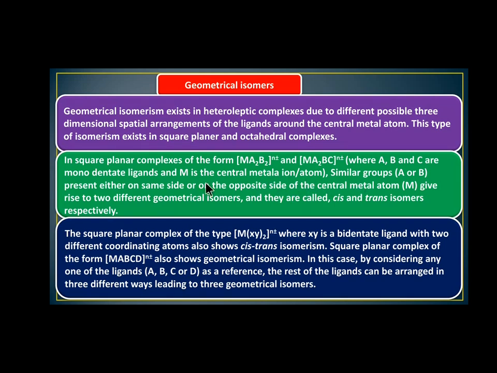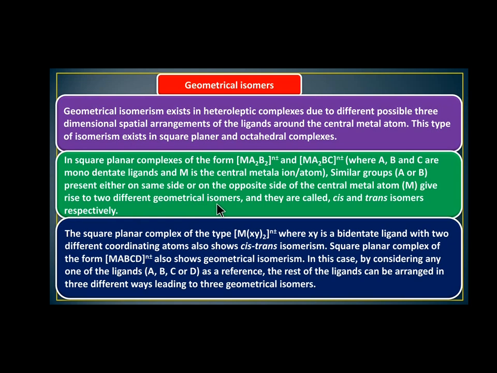Similar groups A or B present either on the same side or on the opposite side of the central metal atom M give rise to two different geometrical isomers.